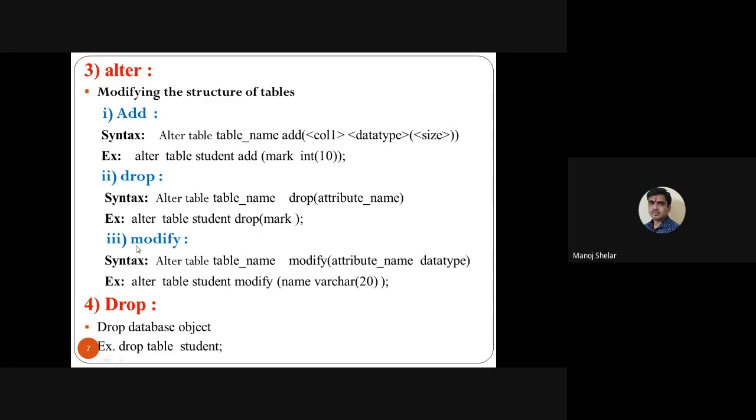Then third option is the modify option. Modify means modify the size of the existing attribute of the particular table. So use the modify option of the alter table. Simple syntax: alter table student modify name varchar 10. Existing name size is, suppose, 10.